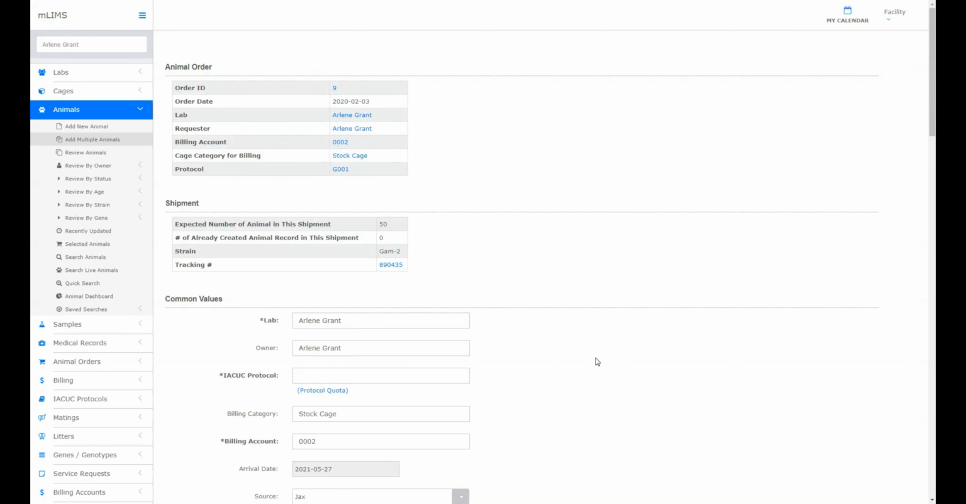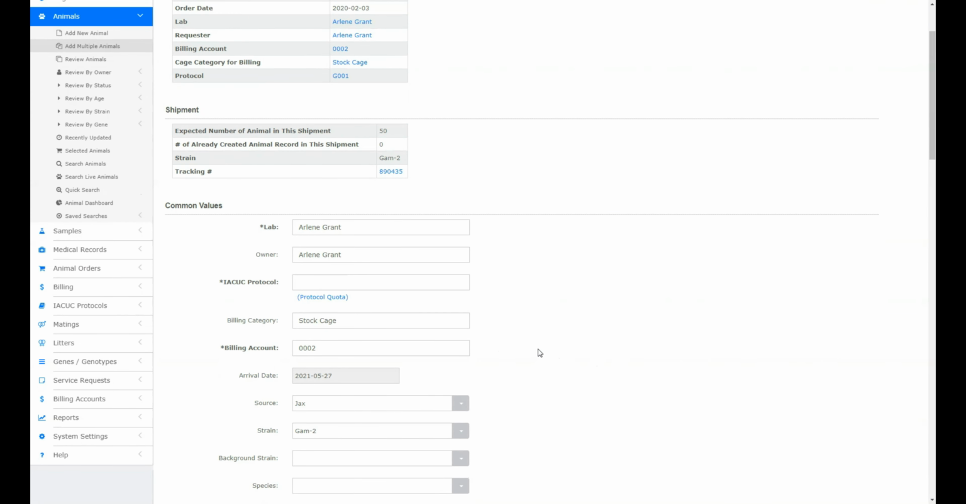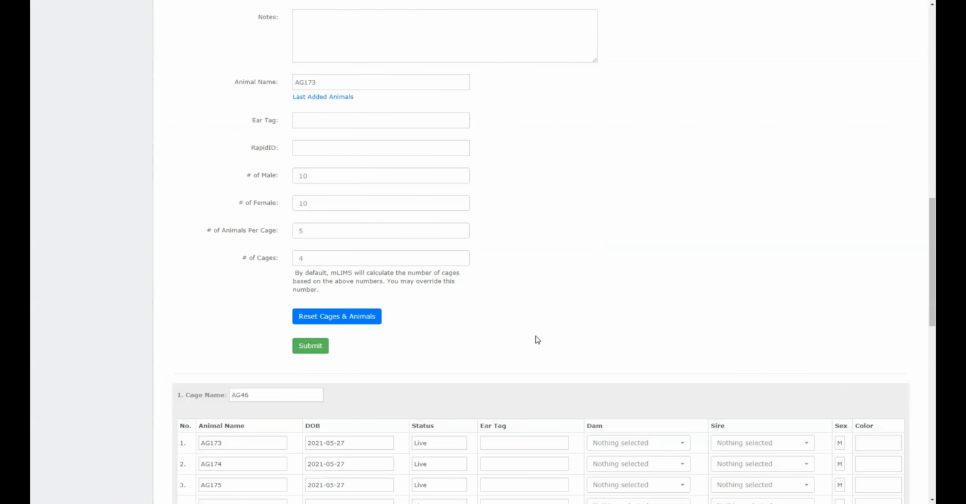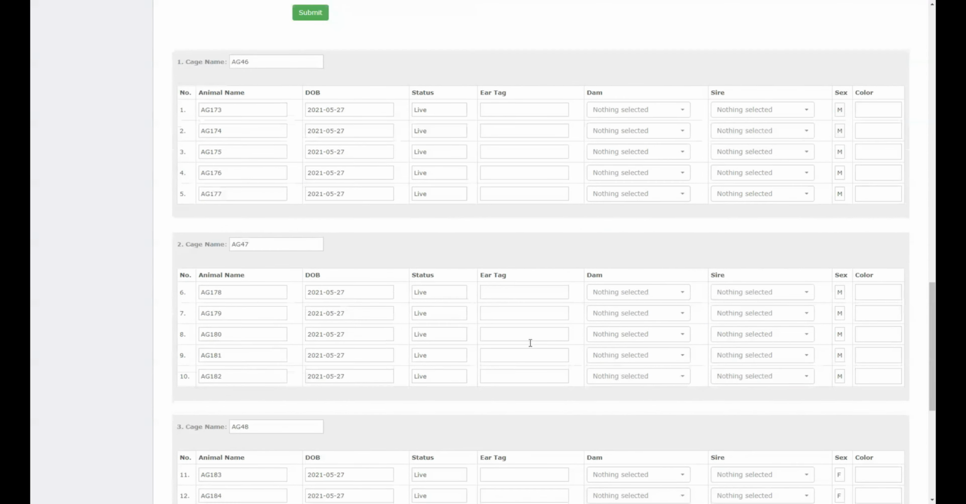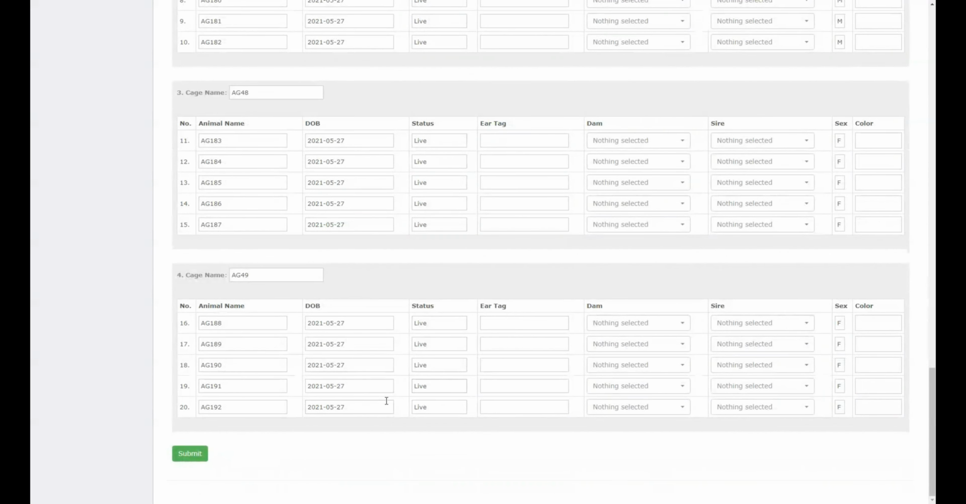Orders in mLIMS facility. Add your animal order, expected number of animals in your shipment, and when they arrive, assign them to a lab. Assign a billing category, arrival date, and assign to cages. When complete, submit, and your animals are now in your system.